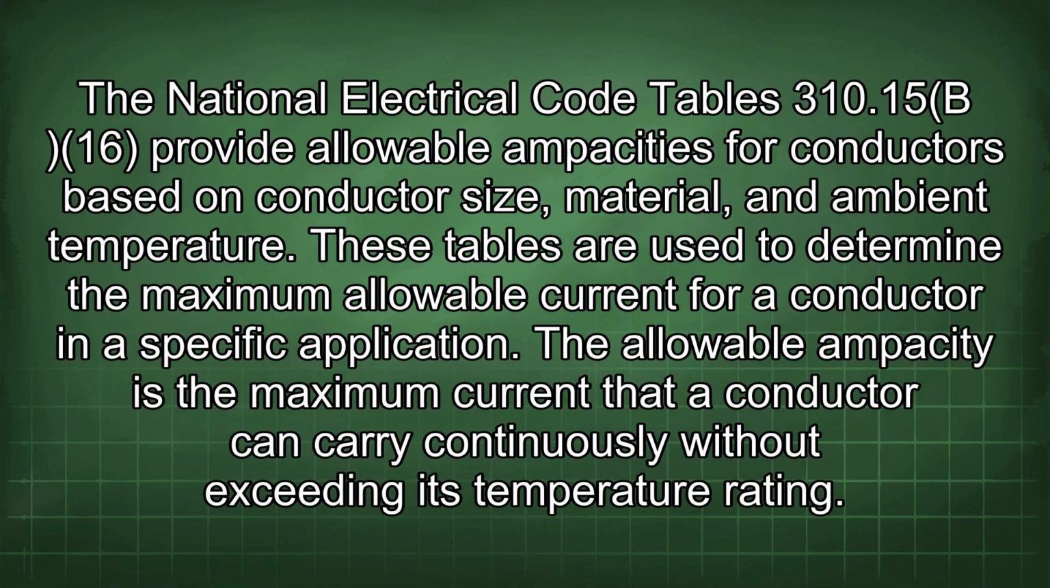The National Electrical Code Tables 310.15(B)(16) provide allowable ampacities for conductors based on conductor size, material, and ambient temperature. These tables are used to determine the maximum allowable current for a conductor in a specific application. The allowable ampacity is the maximum current that a conductor can carry continuously without exceeding its temperature rating.